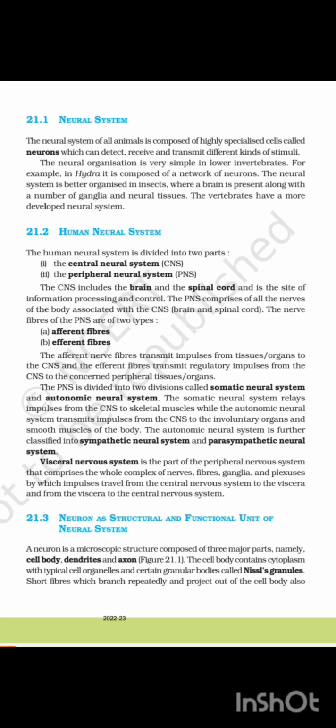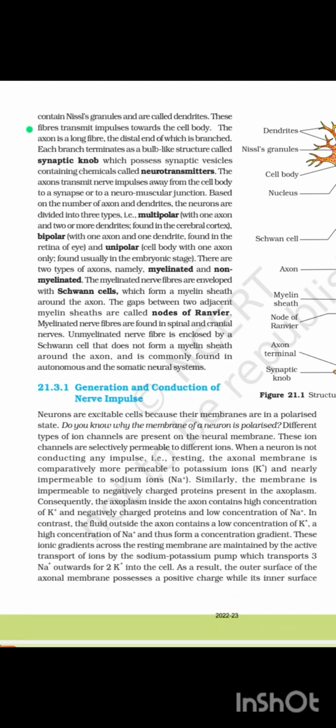21.3 Neuron as structural and functional unit of neural system. A neuron is a microscopic structure composed of three major parts, namely cell body, dendrites, and axon. Figure 21.1. The cell body contains cytoplasm with typical cell organelles and certain granular bodies called Nissl's granules. Short fibers which branch repeatedly and project out of the cell body also contain Nissl's granules and are called dendrites. These fibers transmit impulses towards the cell body.